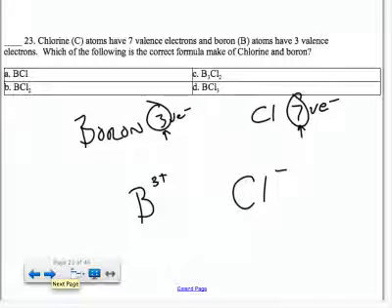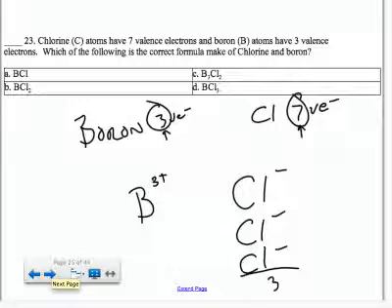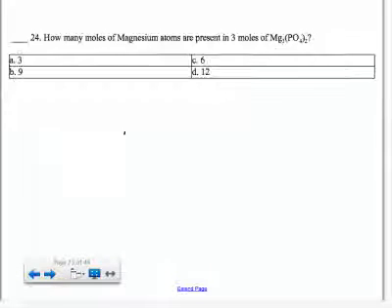Can't make the 3 any smaller, but if I had 3 chlorines, each one with a -1 charge, that's a total of -3. So I need a boron, and then I need 3 chlorines to cancel it out, which is choice D up here. So we've got a formula.